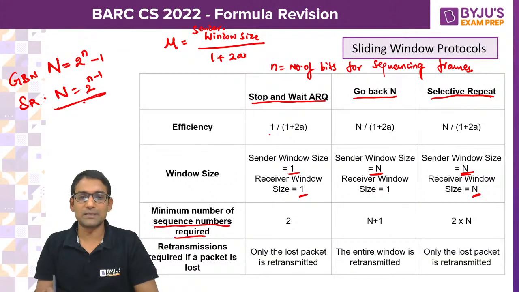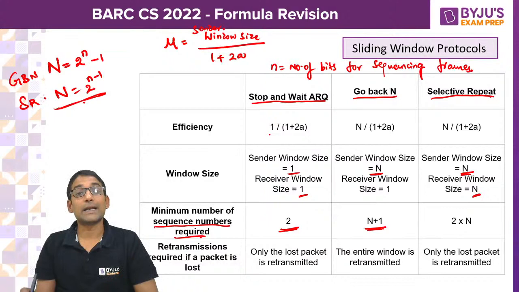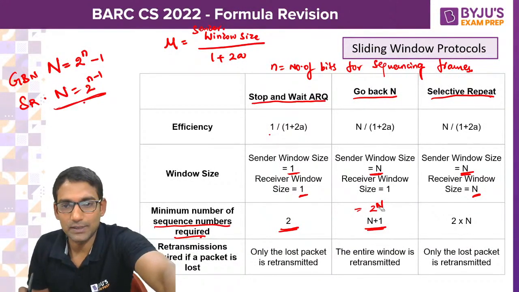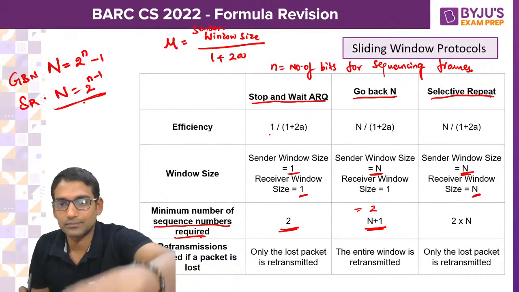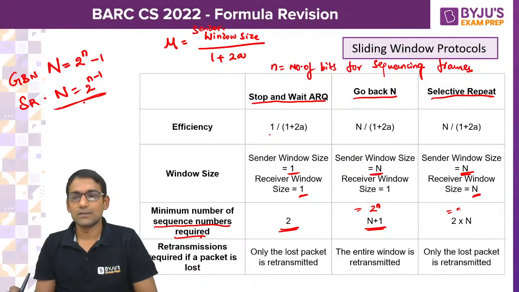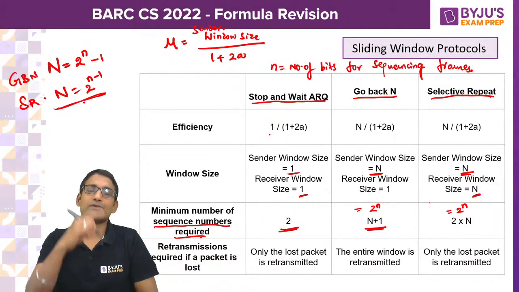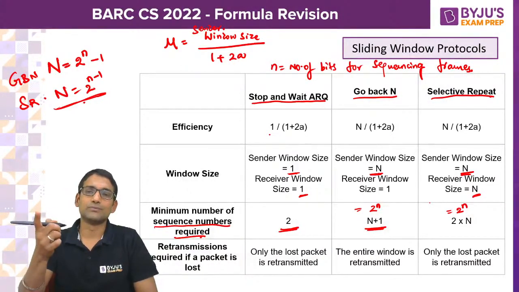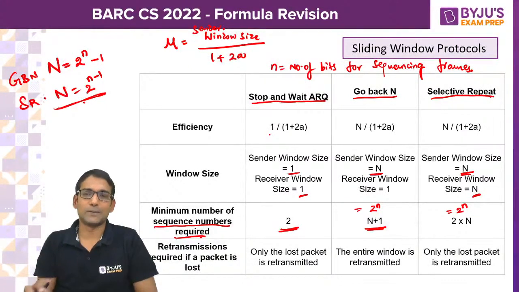Total how many sequence numbers are required for stop and wait? 2. For go back N, capital N plus 1. That means 2 power n minus 1 plus 1, which means 2 power n. Sorry, this is a small n. And for selective repeat, 2 power n, because 2 raised to n minus 1 into 2 becomes 2 raised to n only.